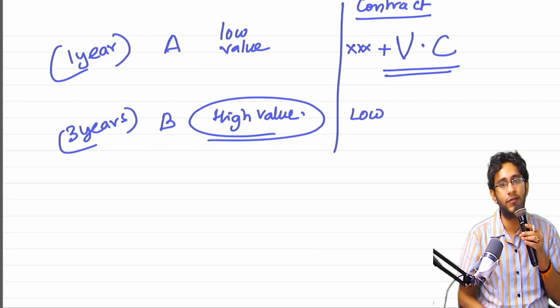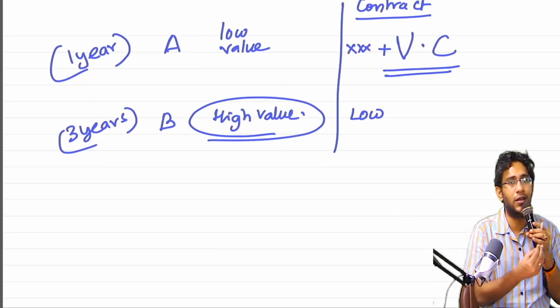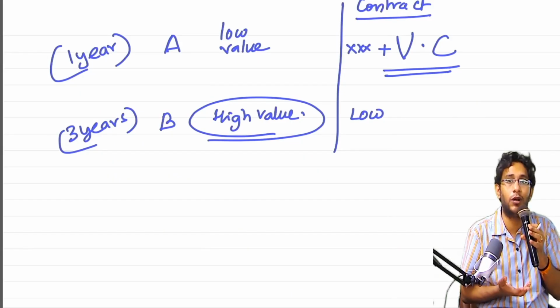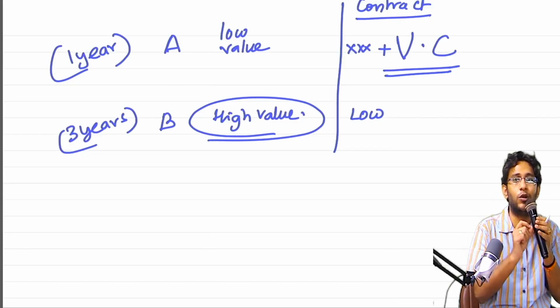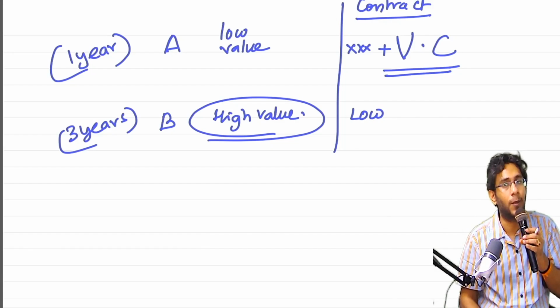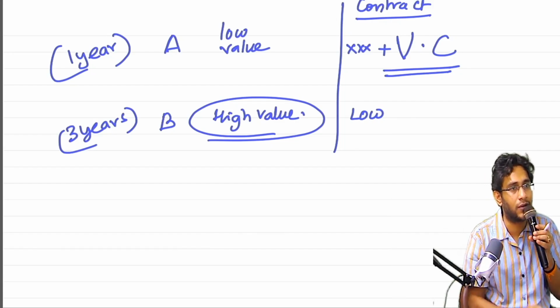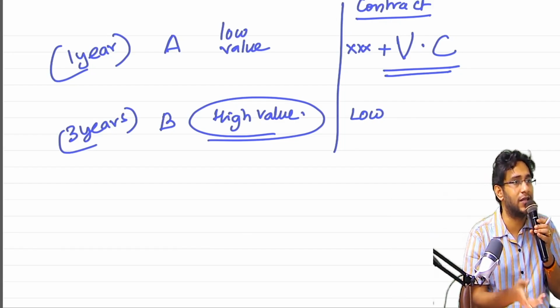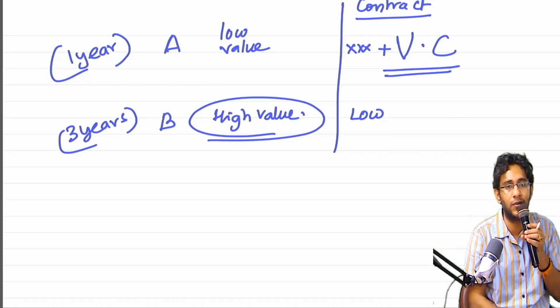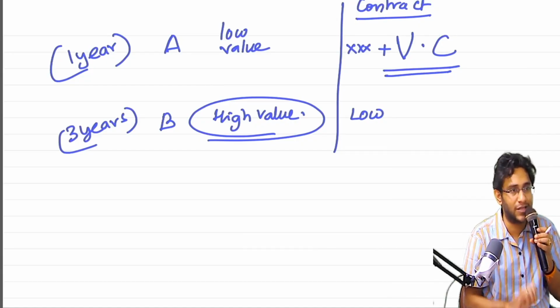What will happen because of that? You will go and allocate this variable consideration completely to A only, because in the contract we wrote that variable consideration is linked to the performance of A. And A is getting performed and completed within a span of 1 year. Therefore, entire revenue gets recognized in the first year only, even though B is still incomplete. So there is a chance of this kind of manipulation.